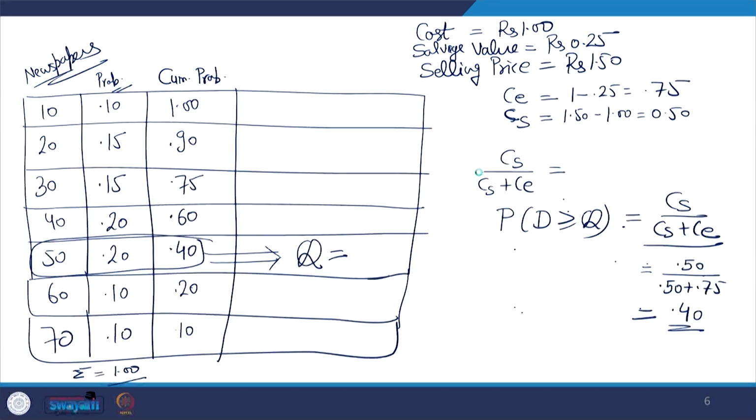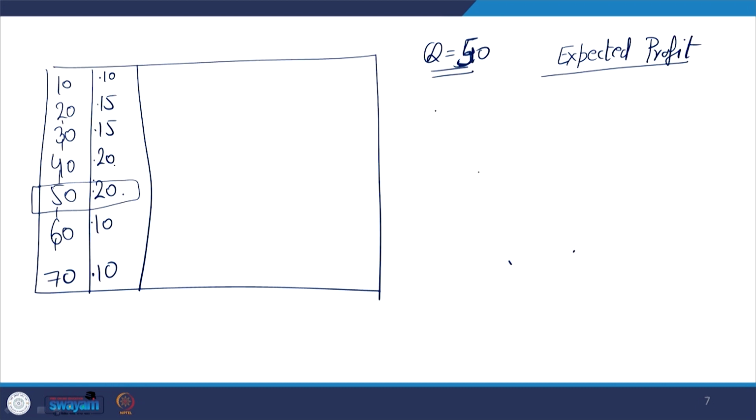Now, let us slightly change the data. In this case, my cost price was 1 rupee, I had a salvage value of 25 paisa, and the selling price was 1 rupee 50 paisa. Let us say there is no salvage value.